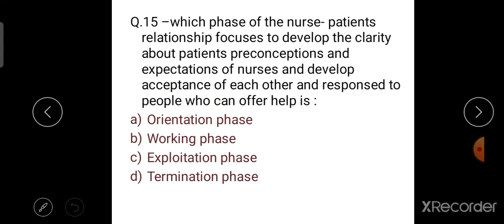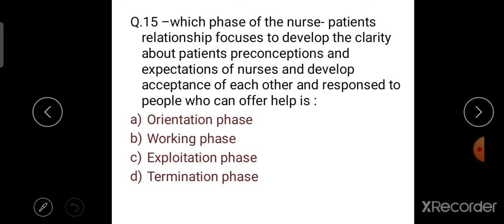In question number 15, which phase of the nurse patient relationship focuses on developing clarity about the patient's preconceptions and expectations of nurses, and developing acceptance of each other and response to people who can offer help. The options are orientation phase, working phase, exploitation phase, and termination phase.